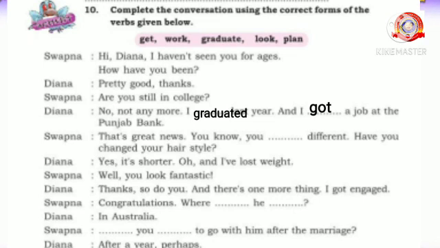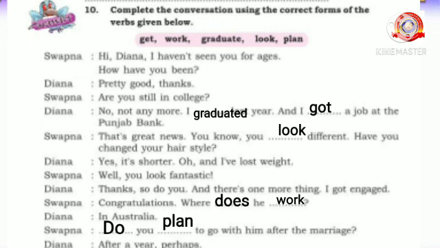Swapna: That's great news. You look different. Have you changed your hairstyle? Diana: Yes, it's shorter. Oh, and I have lost weight. Swapna: Well, you look fantastic. Diana: Thanks. So do you. And there is one more thing. I got engaged. Swapna: Congratulations. Where does he work? Diana: In Australia. Swapna: Do you plan to go with him after the marriage? Diana: After a year perhaps.